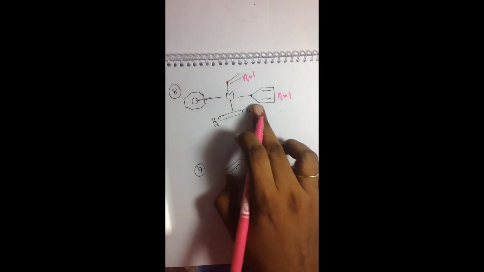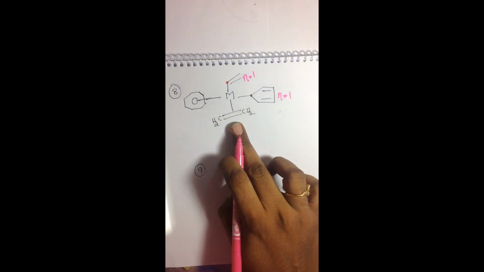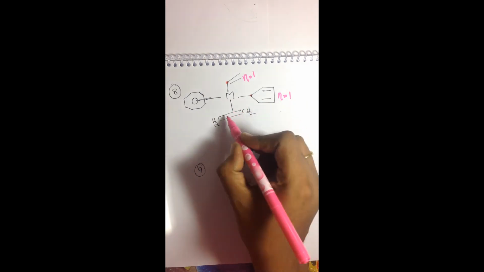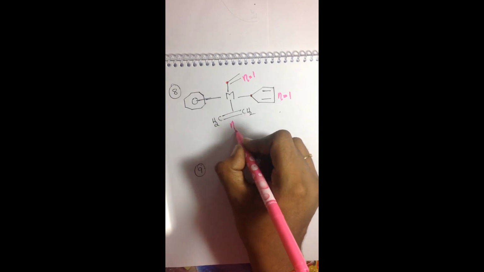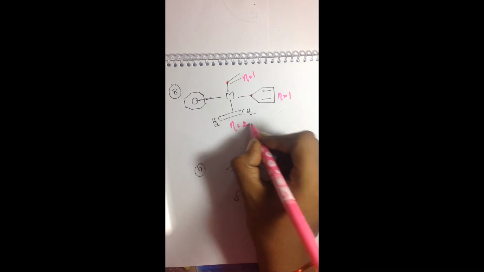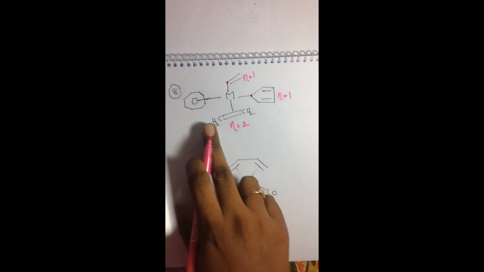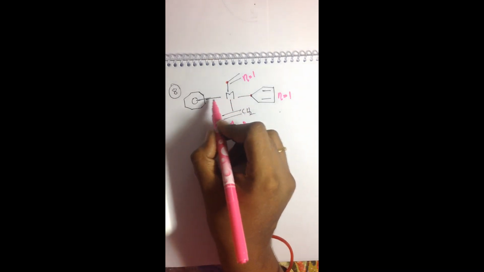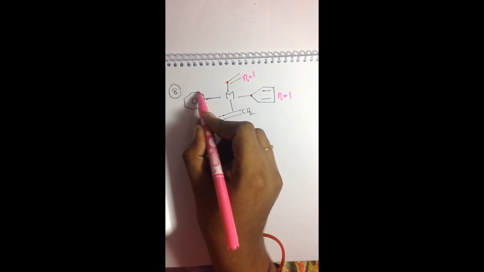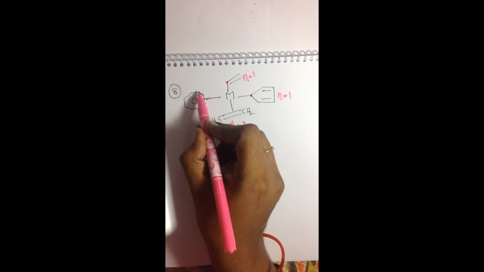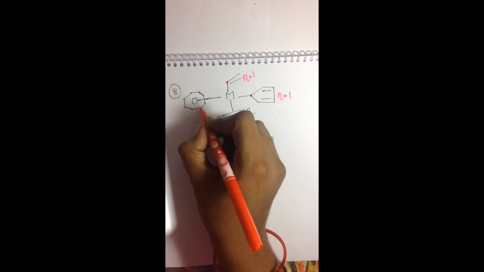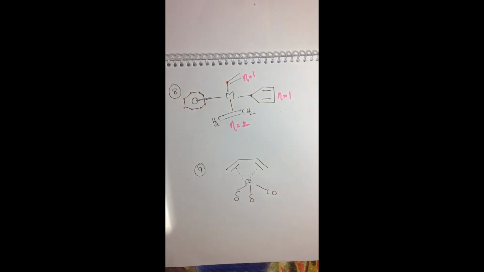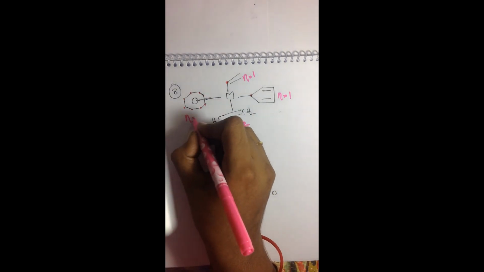What about this case? As we saw in the previous example, when the metal is attached to a pi bond, the ligand has 2 carbon atoms, so the eta value will become 2. What about this case? The metal is attached to how many carbon atoms of the ligand? 1, 2, 3, 4, 5, 6, 7, 8, so its eta value will become 8.